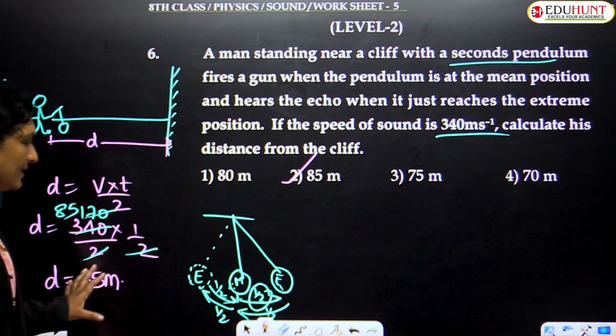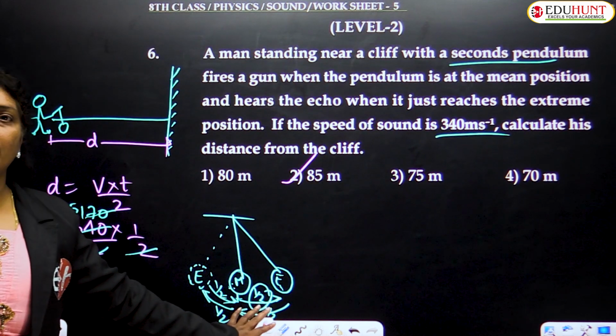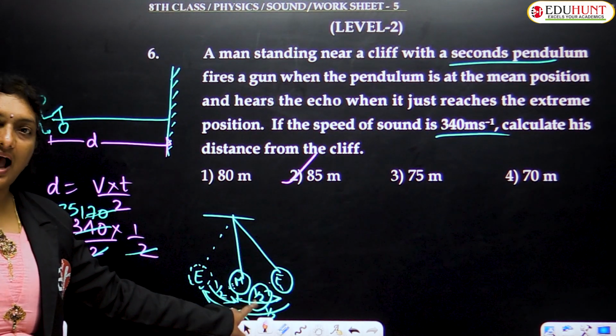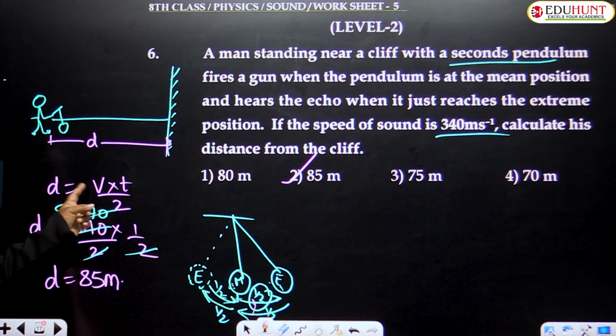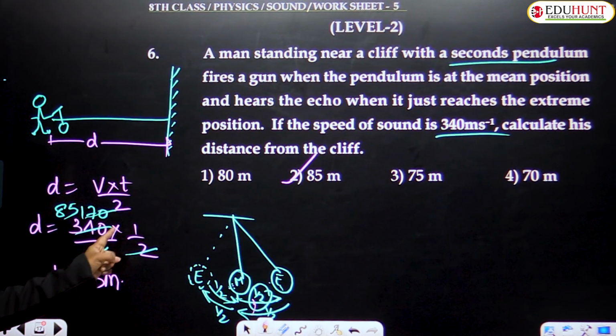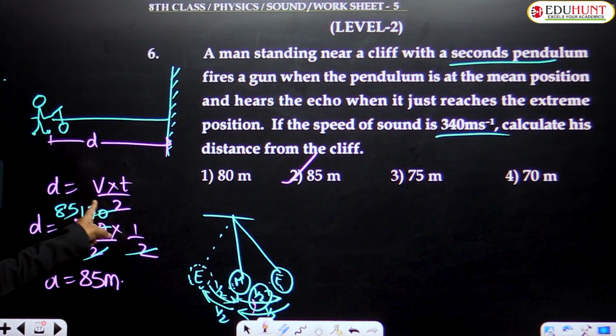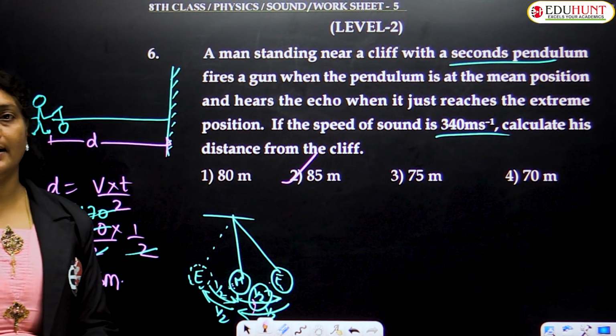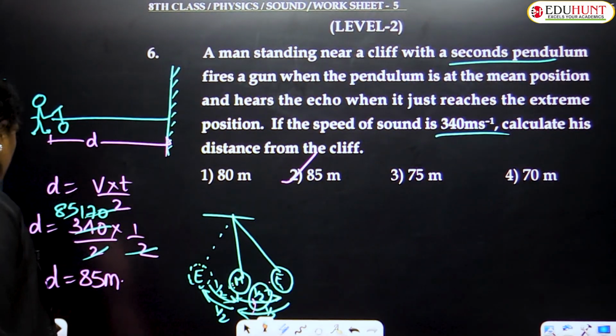I hope the concept is clear, children. The only confusion is your seconds pendulum. And for a seconds pendulum, from mean to extreme, how much time does it take? Half a second. Okay. And the formula between D, V and T is D equals Vt by 2. Substitute the value of V as 340, T as half a second, by 2, you'll get the answer. Okay. So let us move to the next question, children.